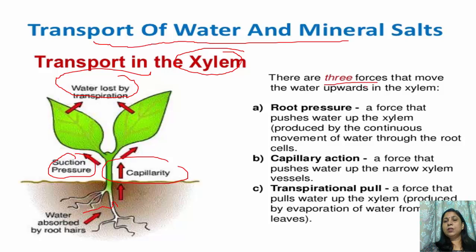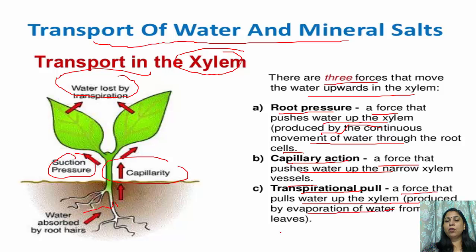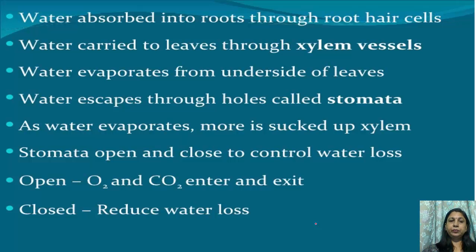Now, there are three forces that move the water upward in the xylem. These forces are root pressure, that is a force that pushes water up the xylem, which is produced by the continuous movement of water through the root cells. Second force is the capillary action, a force that pushes water up the narrow xylem vessel. And the third is the transpiration pull, a force that pulls water up the xylem produced by evaporation of water from the leaves.